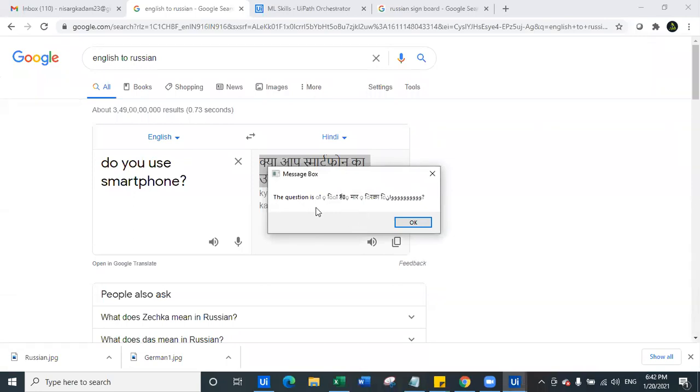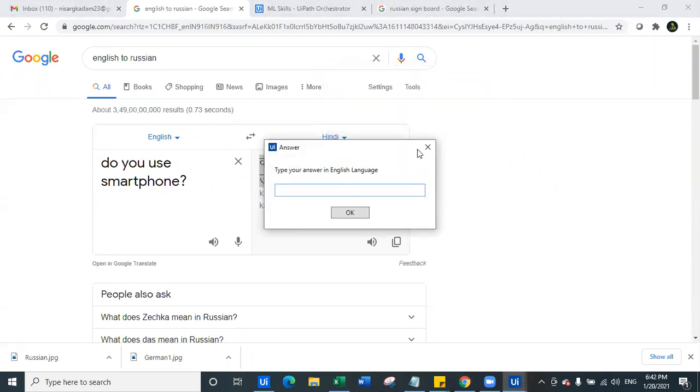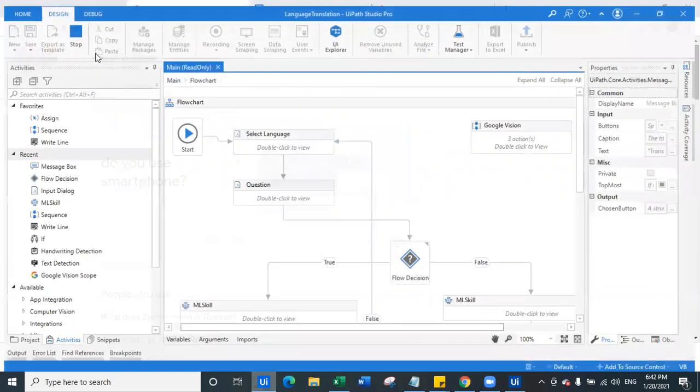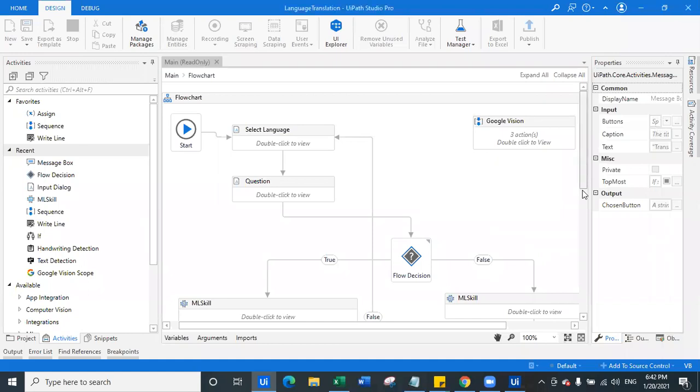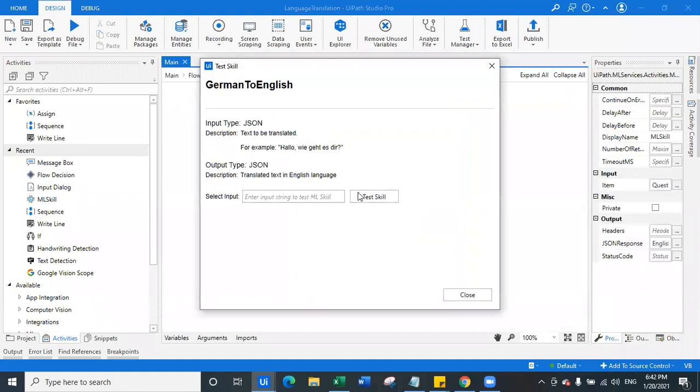Now, if you can see, the question is translated somehow like this. Okay. Now check this. Now let's see what happened here. So we will copy this text, which is obviously not German. Okay. And we'll stop the bot. Let me kill the bot here. And let's try to check the package. Which package we were checking? German, right? So in this package, if I entered the Hindi text, I'm not even able to test it.